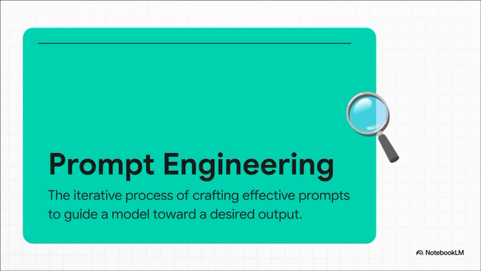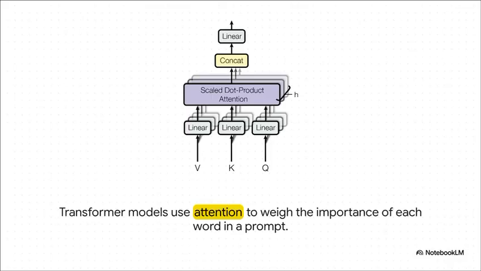At its heart, it's really just about being a better communicator. It's all about crafting and tweaking your instructions to guide the model to the exact output you're looking for. And what's really cool is there's a technical reason why this works so well. The transformer architecture, that's the engine behind most of these models, uses this thing called an attention mechanism. Basically, it carefully weighs the importance of every single word in your prompt and how it relates to all the other words. Because of this attention, every word you choose, every bit of structure you add, directly changes the final result. It just goes to show when you're talking to an AI, your words don't just matter, they are everything.